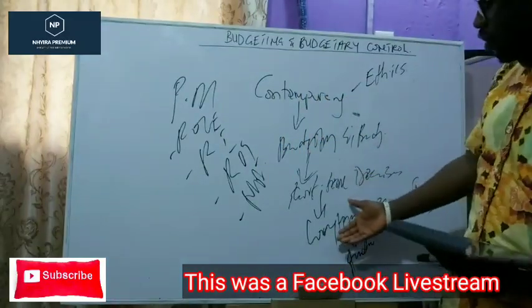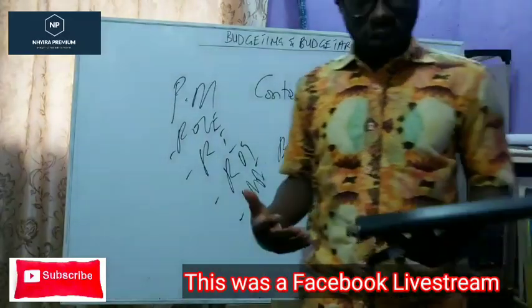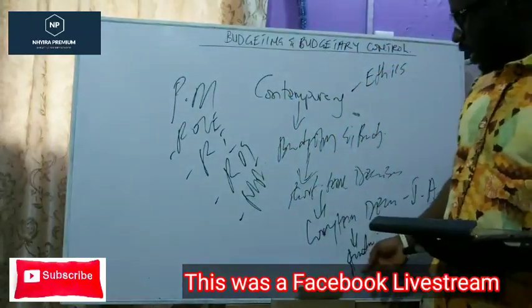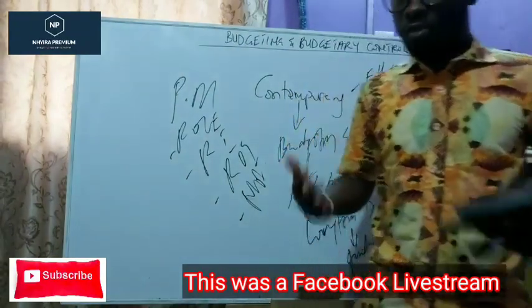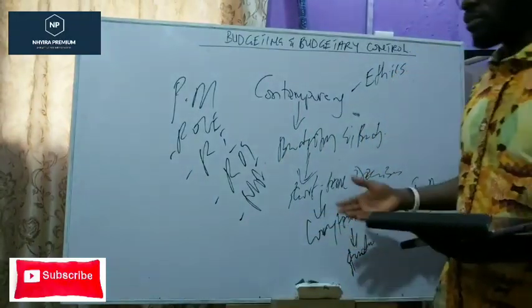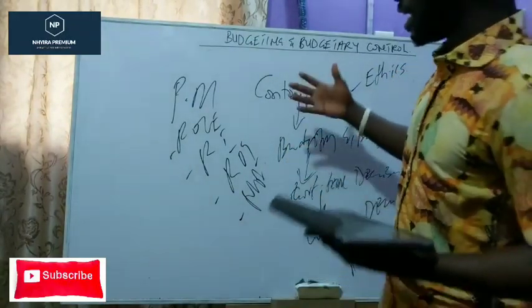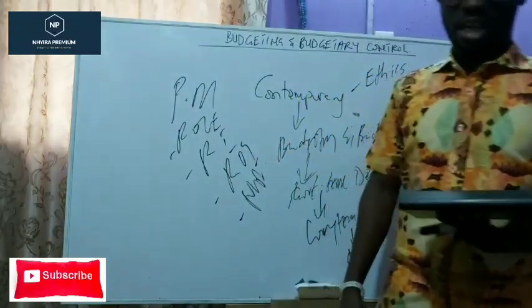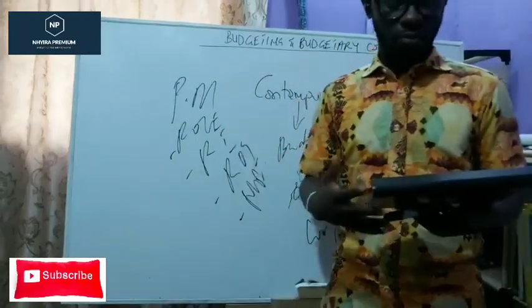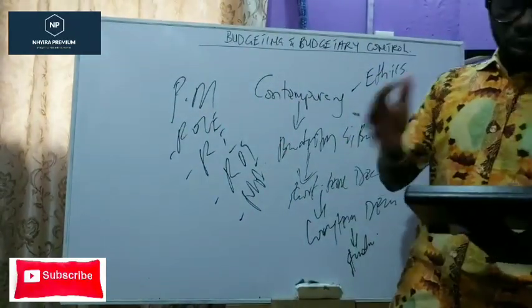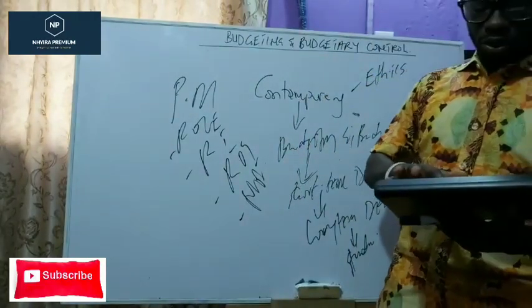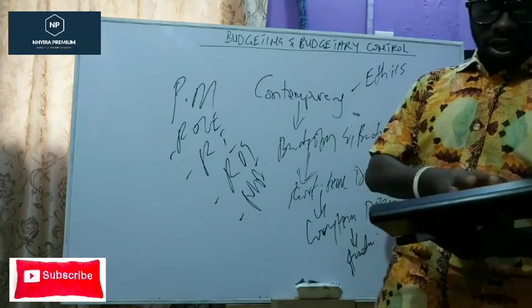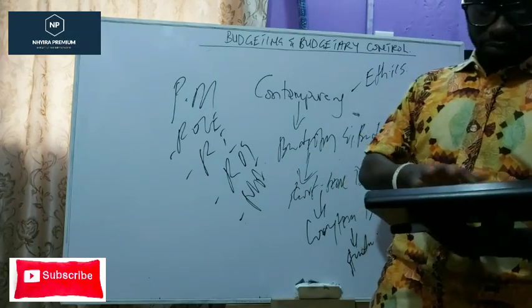That is the key thing about the long-term decisions. Then we come to standard costing and variance analysis. That is also another critical aspect that we will be looking at. And as we proceed with this master class live on Facebook and on my YouTube channel, we will be going through a couple of them to enable you to prepare well for your examination.